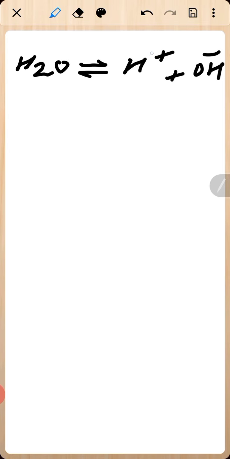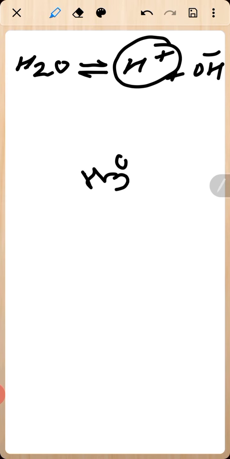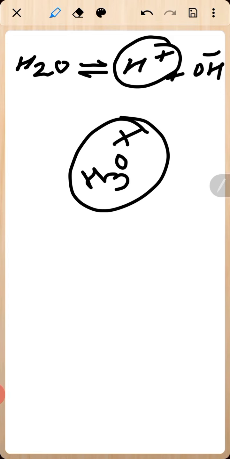We all know this H plus ion cannot exist independently. That's why it immediately forms a coordinate bond with a water molecule and forms H3O plus. So whenever we write H plus ion, we write it in the form of hydronium ion, H3O plus.